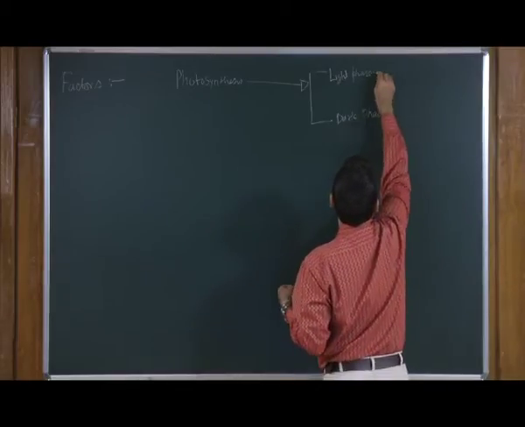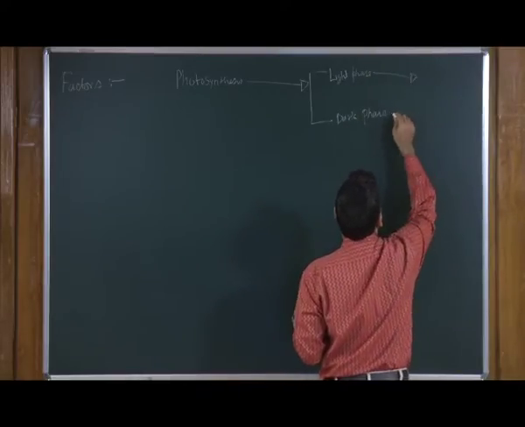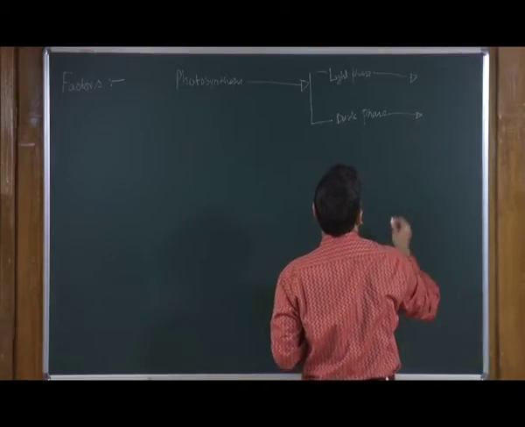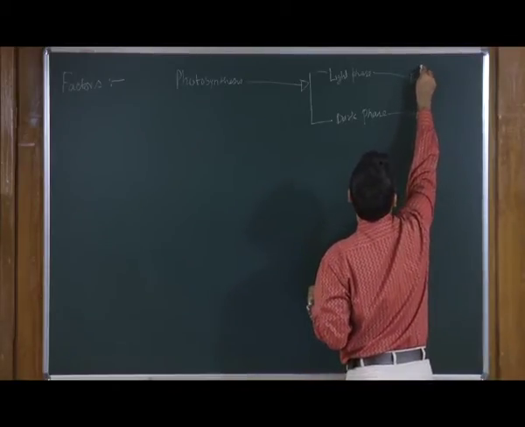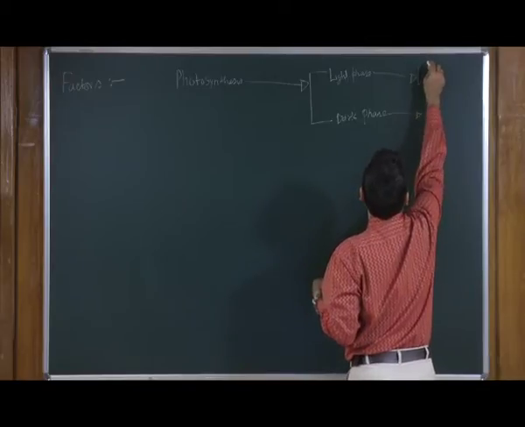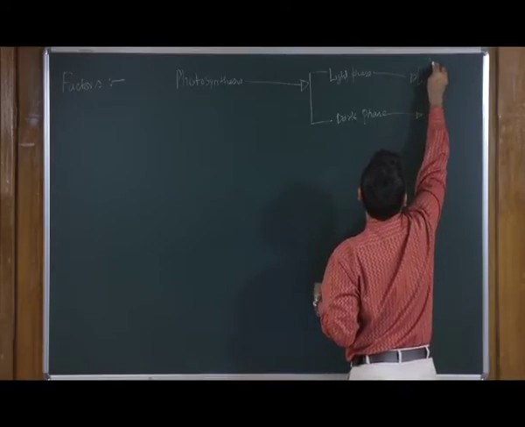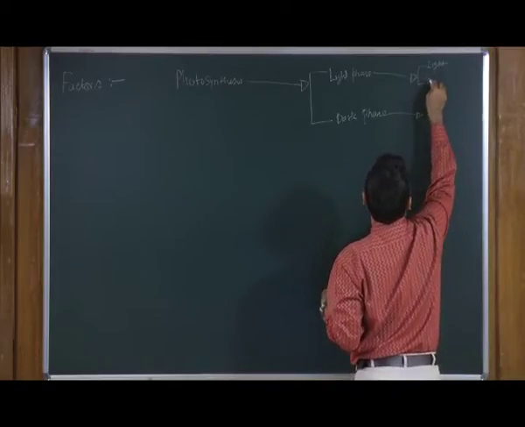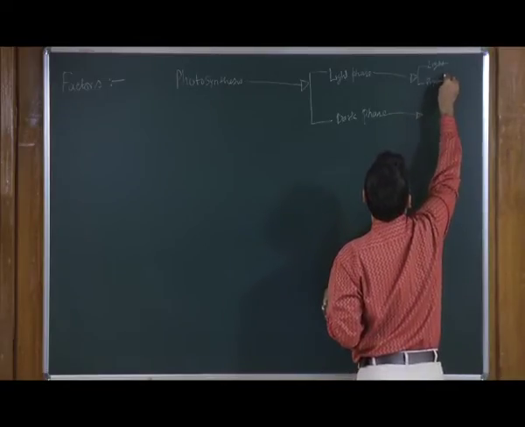The light phase as well as the dark phase are going to be dependent on many factors. For example, the light phase is going to depend on the light as well as the photosynthetic pigment.